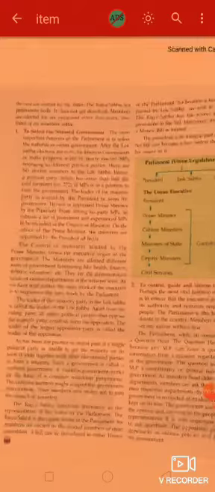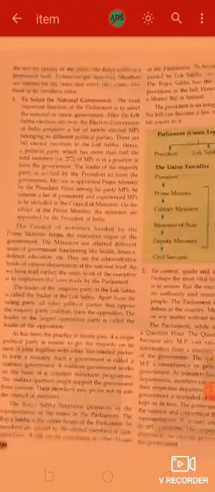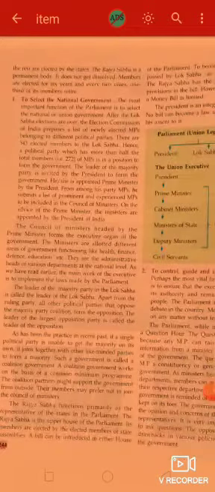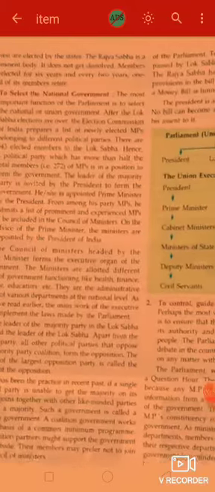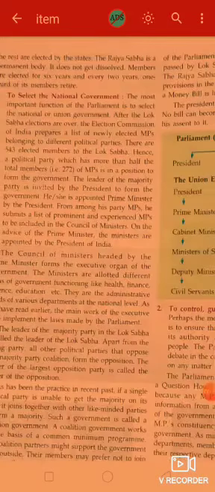First of all, the first function of the Parliament is to select the national government. The most important function of the Parliament is to select the national or union government. After the Lok Sabha elections are over, the Election Commission of India prepares a list of newly elected MPs, that means members of parliament belonging to different political parties.